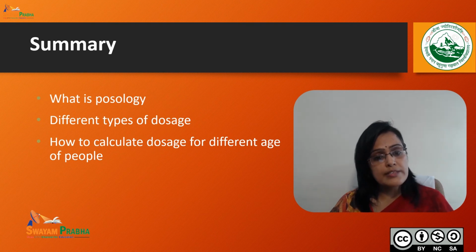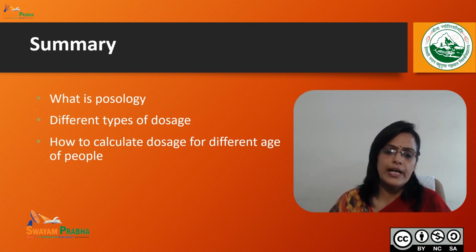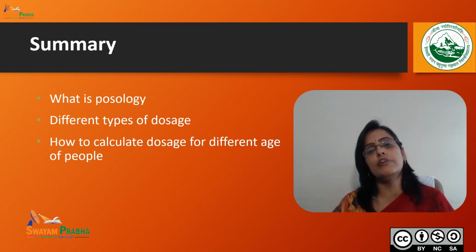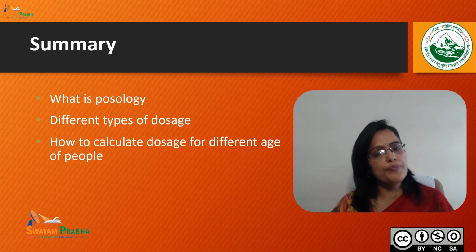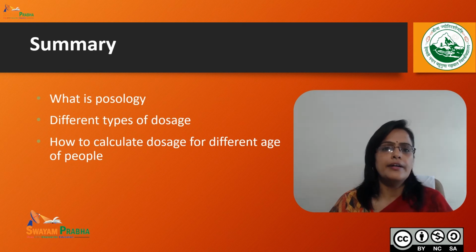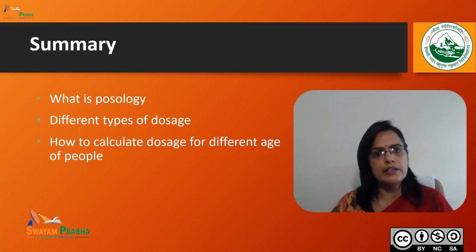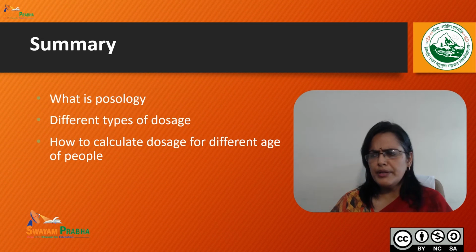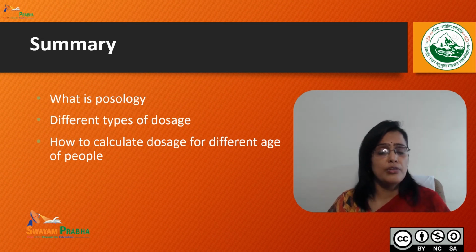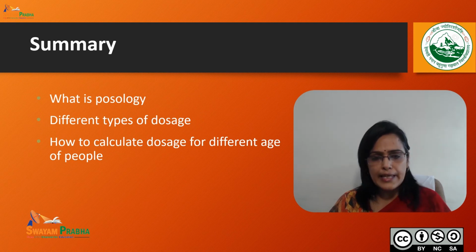We also discussed how to calculate the dose of a patient based on his age group. There are 4 formulas: Young's formula, Dilling's formula, and so on. We also discussed how to calculate the doses based on the surface area of a patient.